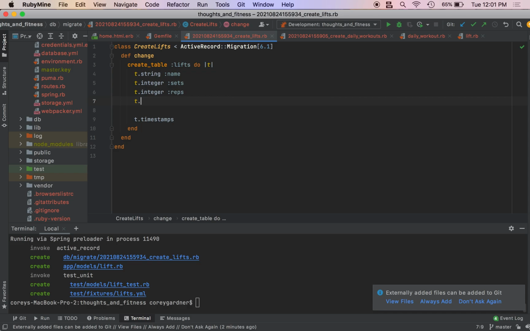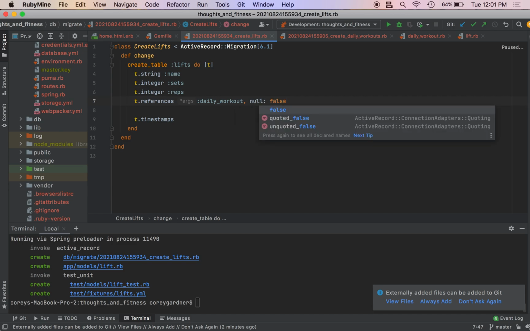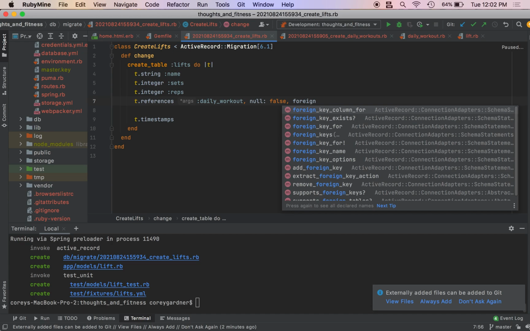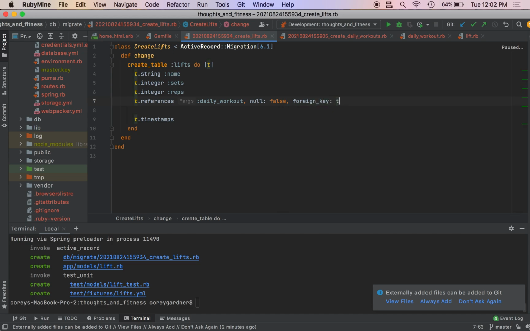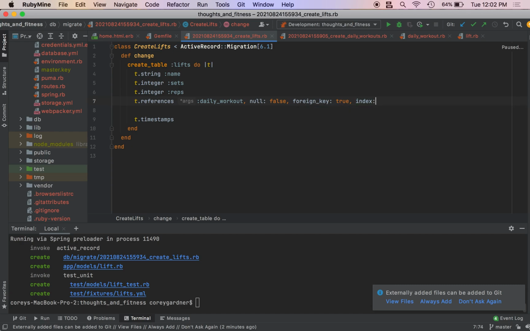So I messed up the references command, I apologize. It should be t.references :daily_workout, null: false, foreign_key: true, index: true. My dog is whining outside. Sorry, I thought I left the door open.